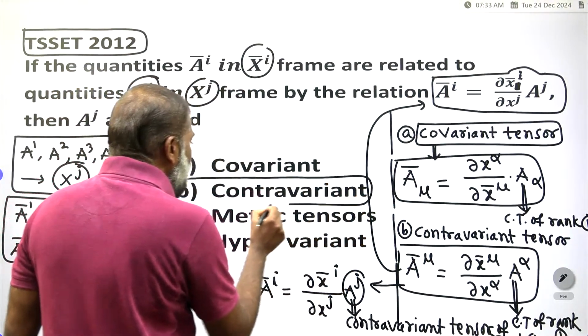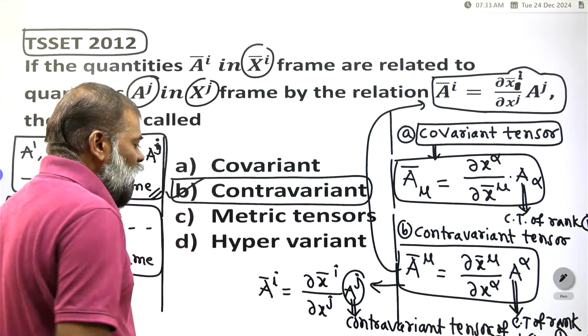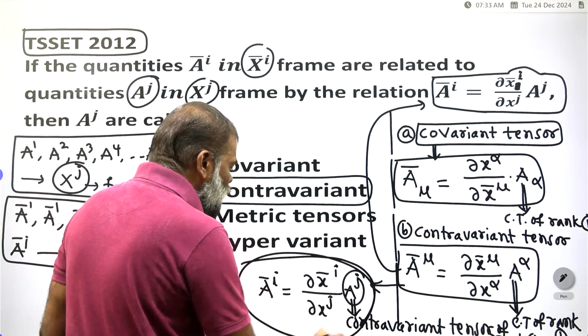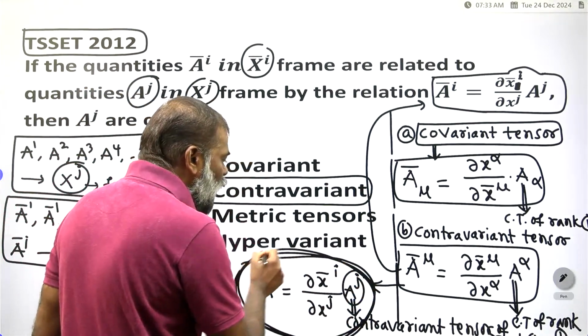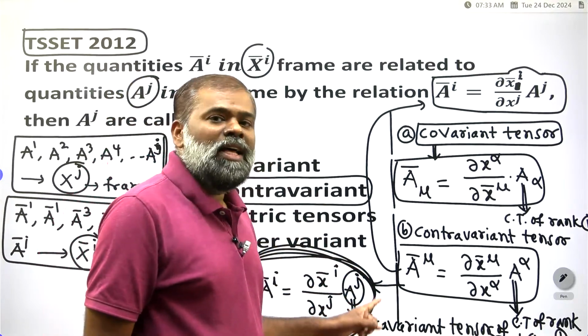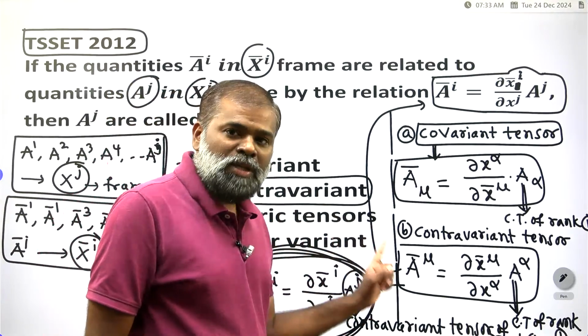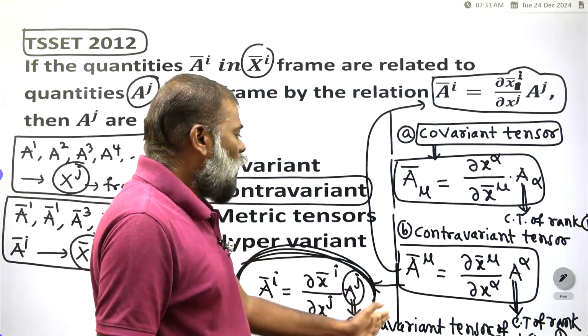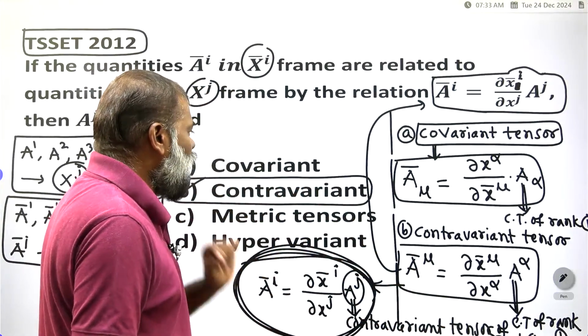That is a contravariant tensor. Option B, according to the definition of the transformation law. This transformation law expresses the A bar components in terms of the A's. So that is the contravariant tensor.